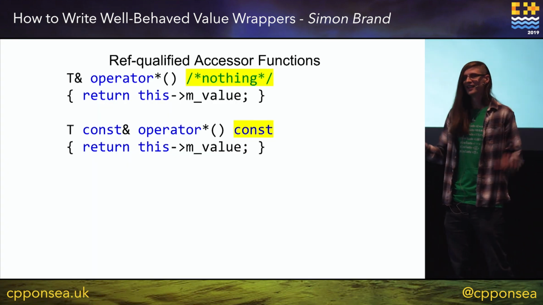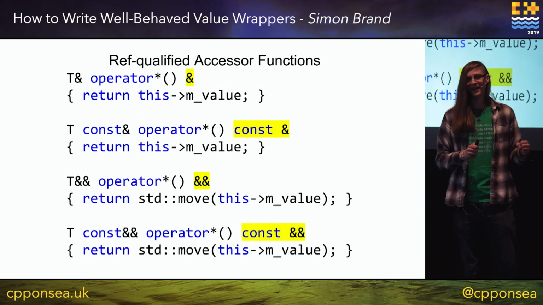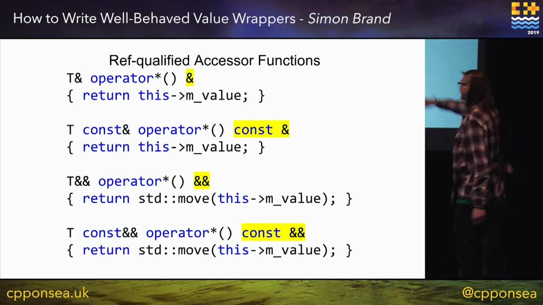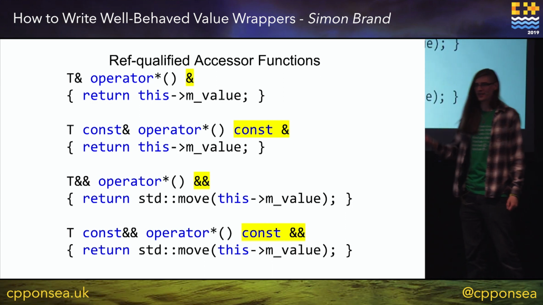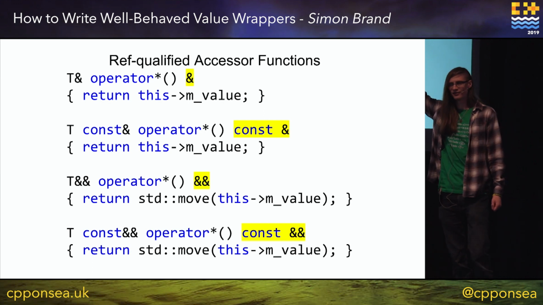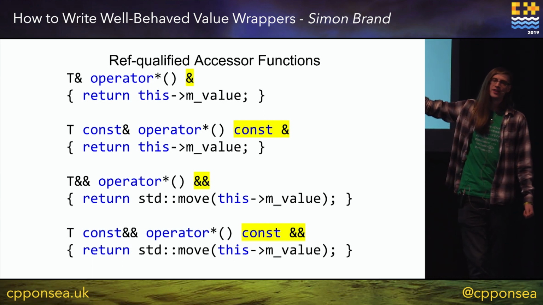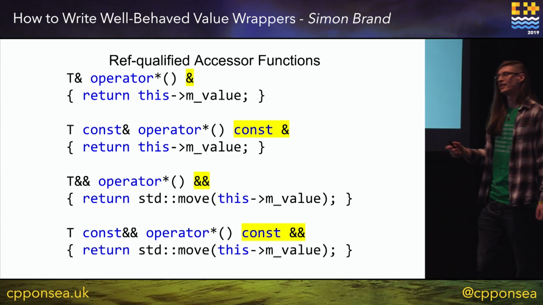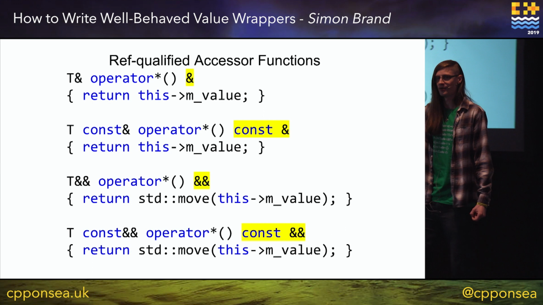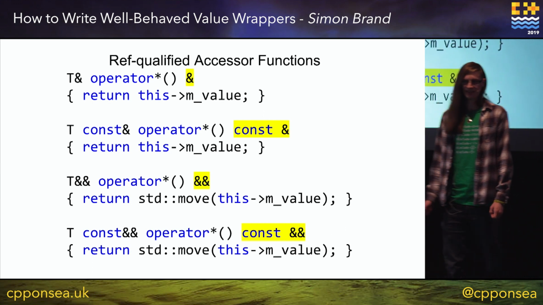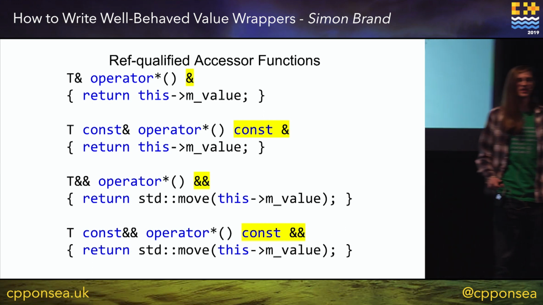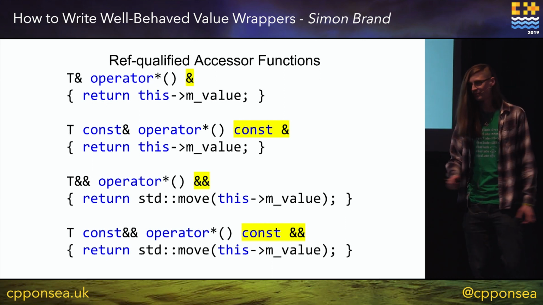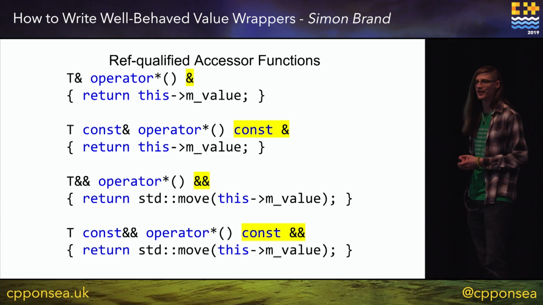So what we can do is, instead of having 2 functions, we have 4 functions. And we write these ref qualifiers. The first one will be called if the object we call this function on is a non-const L value, and then a const L value, non-const R value, const R value. This has been in the language since C++11. It's not used a whole lot by a lot of people, but it really makes a difference for things like this.